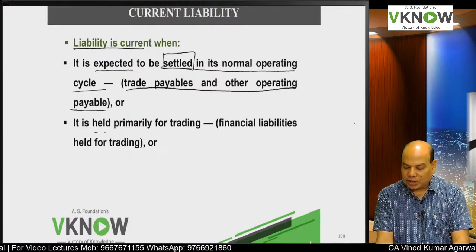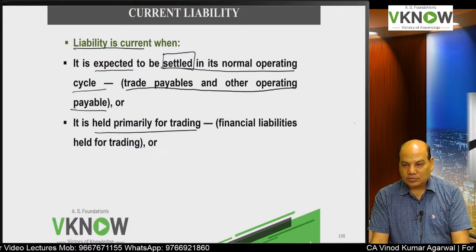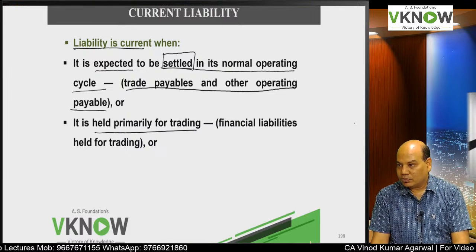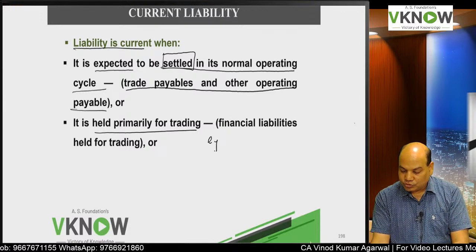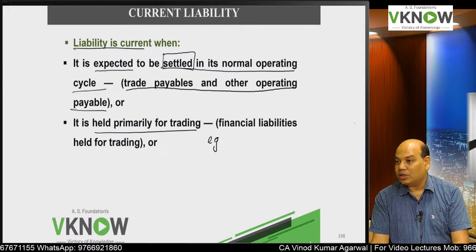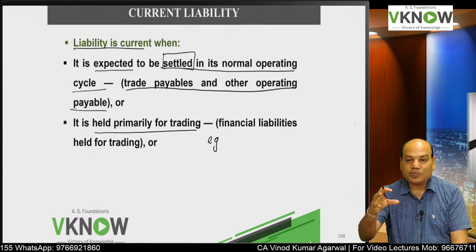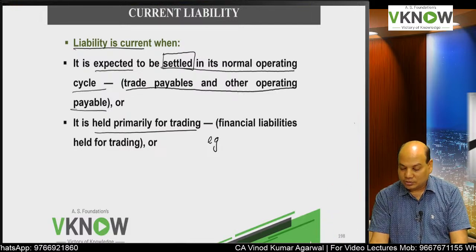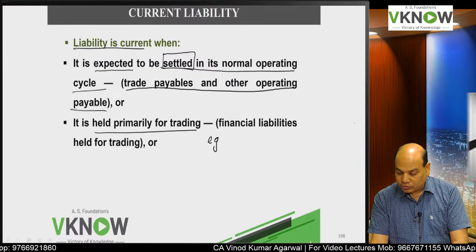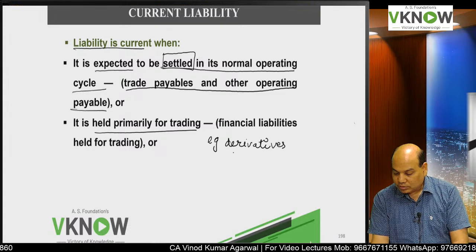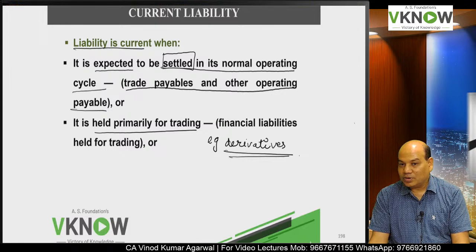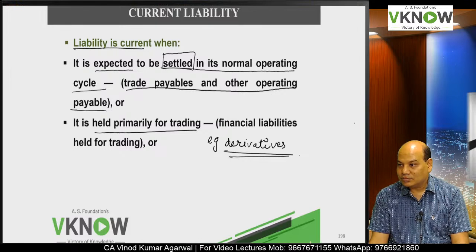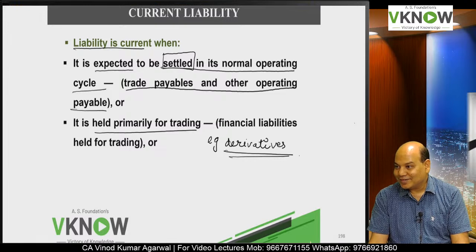Second, held primarily for trading. Example, derivatives. Derivatives are held for trading. Option, future can be a derivative liability. We will see in Ind AS 109, they appear as derivative liability in the balance sheet. And nowadays students know more than the teacher about derivatives. They are deep neck in futures and options. Some of them have sunk also. Yes, yes.